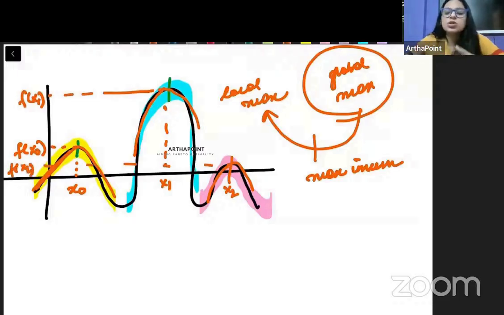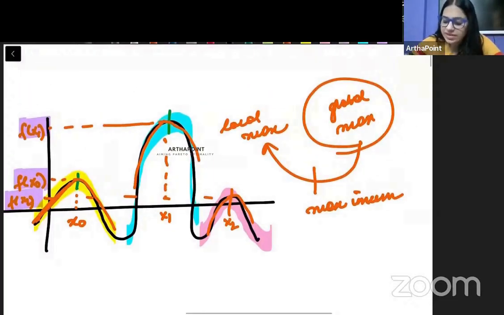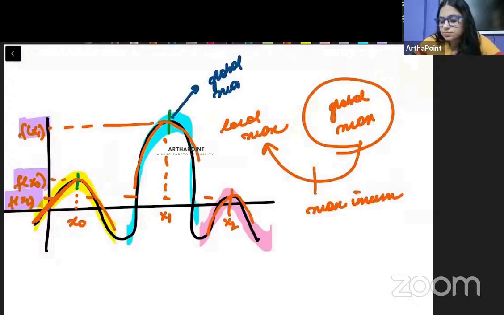So among these local maximas, जो भी ये maximum points हैं, we will check the value of the function, and after checking the value of the function, we will see कि okay इन सब में से maximum function का value कहाँ पे आ रहा है. Where can I see the maximum value of the function? And wherever that will happen, that will become the global maxima. So broadly speaking, any maxima condition, कहीं पे भी जहां पे भी हमें maximum achieve हो रहा है, we will go ahead and see that we will go from increasing to decreasing.